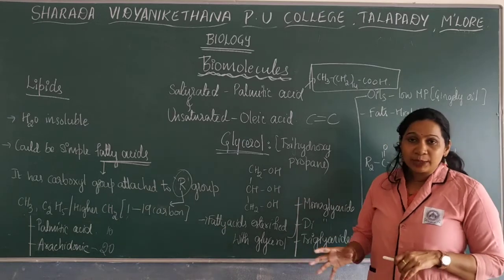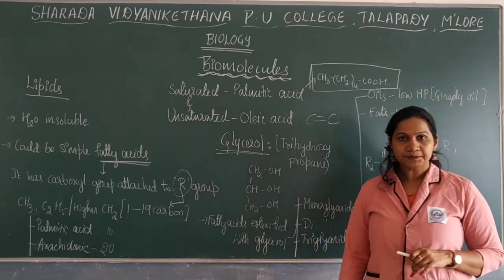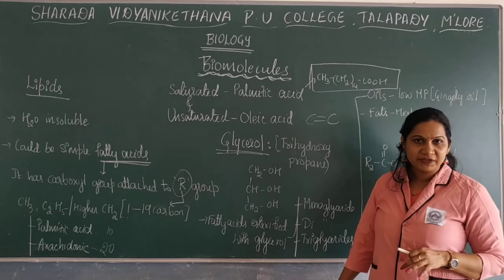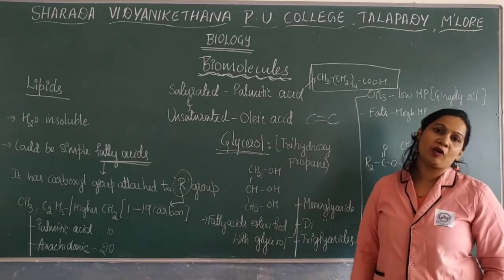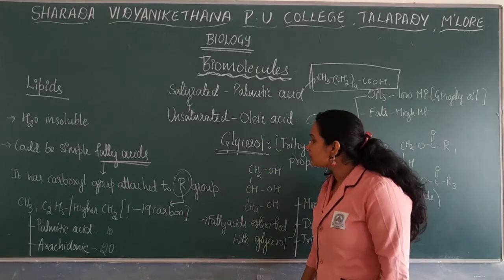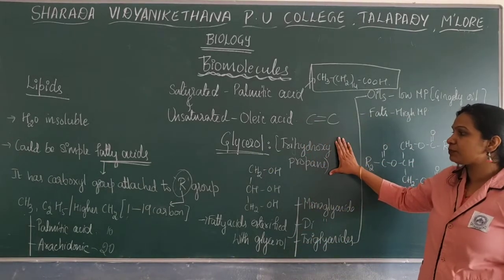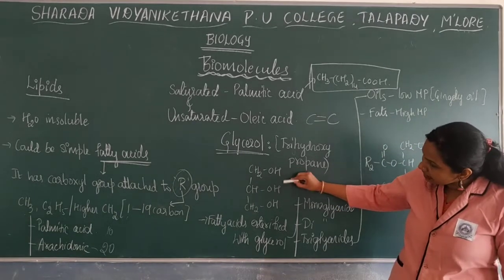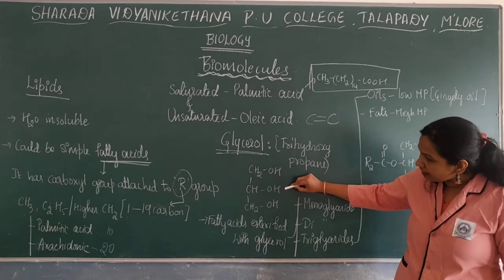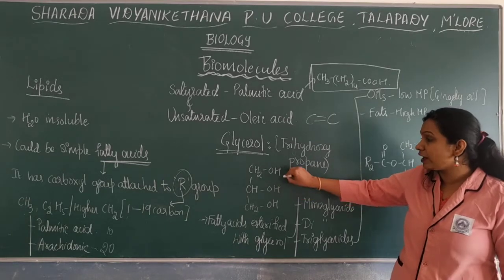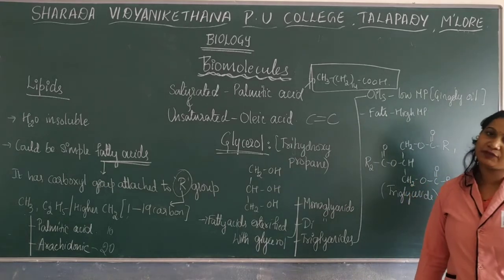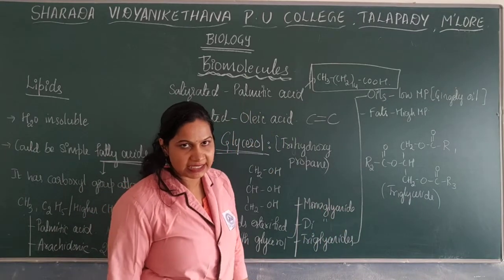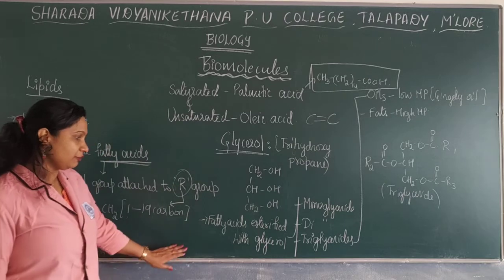Next, one more type of simple lipid is glycerol. Fatty acid is one simple lipid and glycerol is one more type of simple lipid. When they combine, they form complex lipids. Glycerol is also known as trihydroxypropane because it has 3 OH groups. These 3 OH groups undergo condensation with the fatty acids, by the formation of ester bonds.